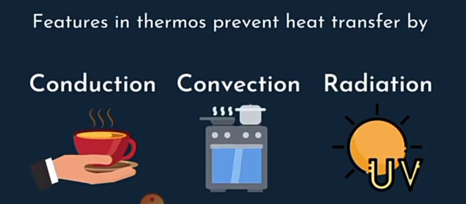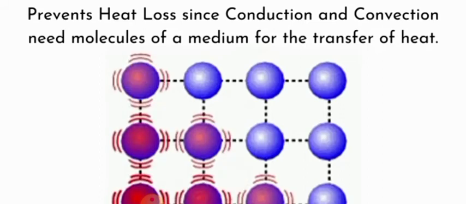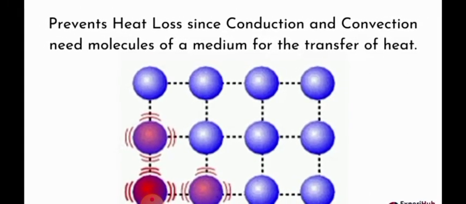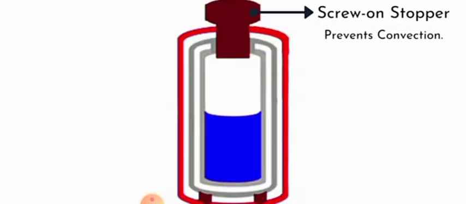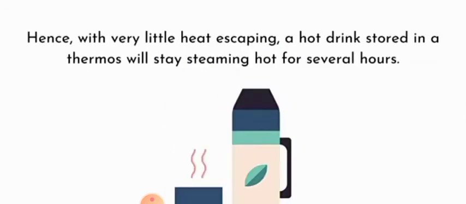These features in the thermos prevent heat transfer by conduction, convection, or radiation. The vacuum prevents conduction and convection of air, because both conduction and convection need molecules of a medium for the transfer of heat. The tight stopper prevents air from entering or leaving the flask, so this too prevents convection. When radiation tries to leave the hot liquid, the silvered surfaces reflect the heat back, thus reducing radiation. Hence, with very little heat escaping, a hot drink stored in a thermos will stay steaming hot for several hours.